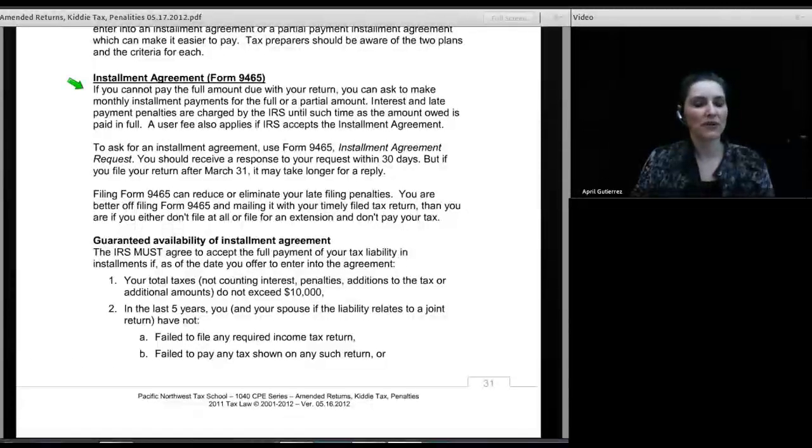This is the one form on my price schedule that's free. If I get to the bottom line and I tell my clients they owe and they can't afford to pay, I just don't want to make it any more complicated for them than I have to, so I don't charge for this form. On the form, we need to tell the IRS that they can't afford to pay and that they would like to pay in installments.